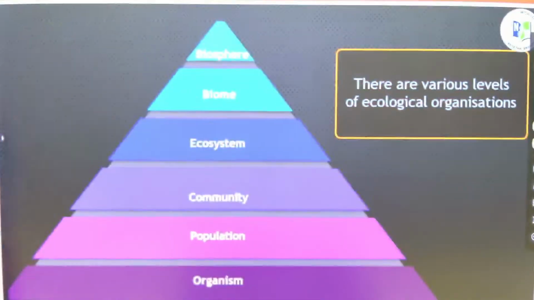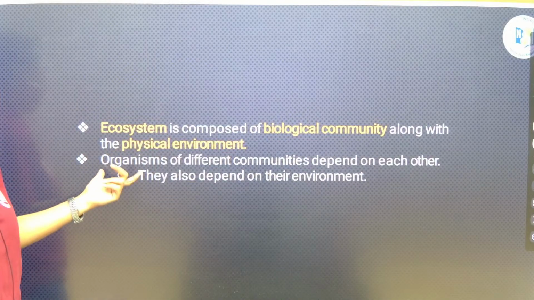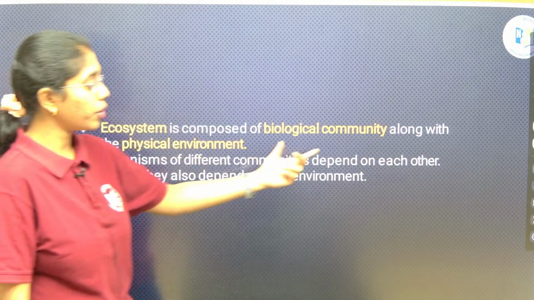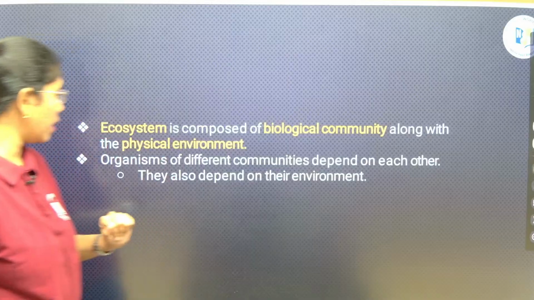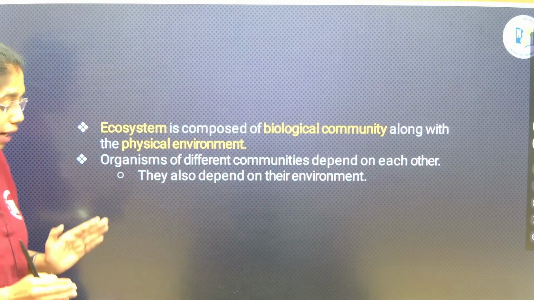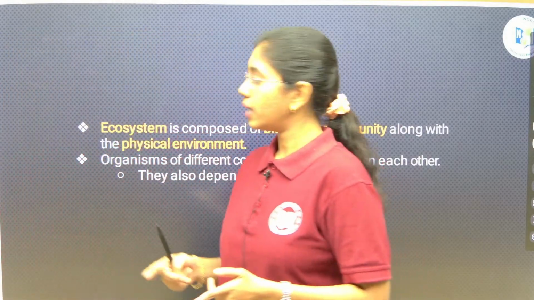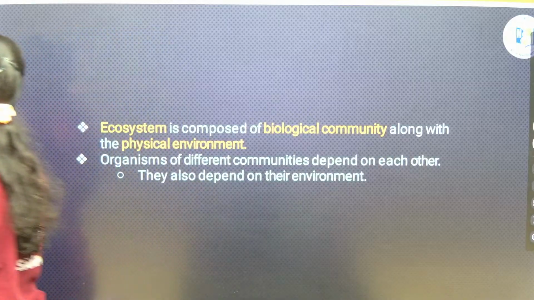Here we go with ecosystem. An ecosystem is composed of a biological community along with the physical environment. Organisms of different communities depend on each other, and they also depend on their environment. So, the interaction of organisms amongst themselves and with the environment, that we will read under ecosystem.